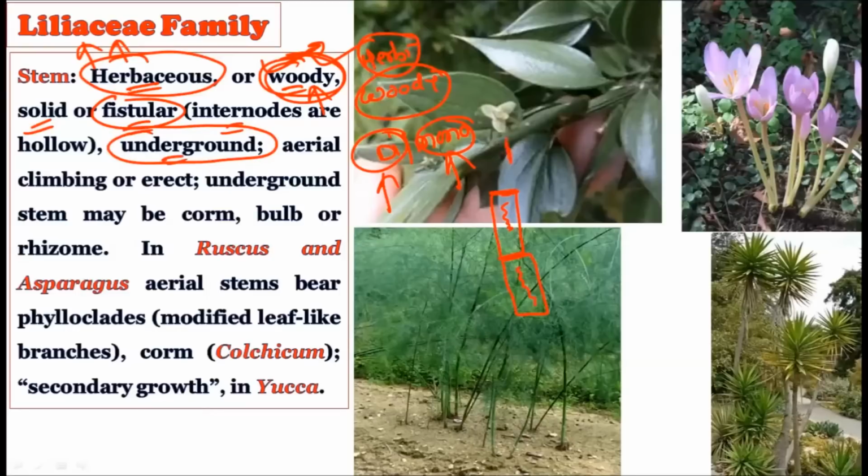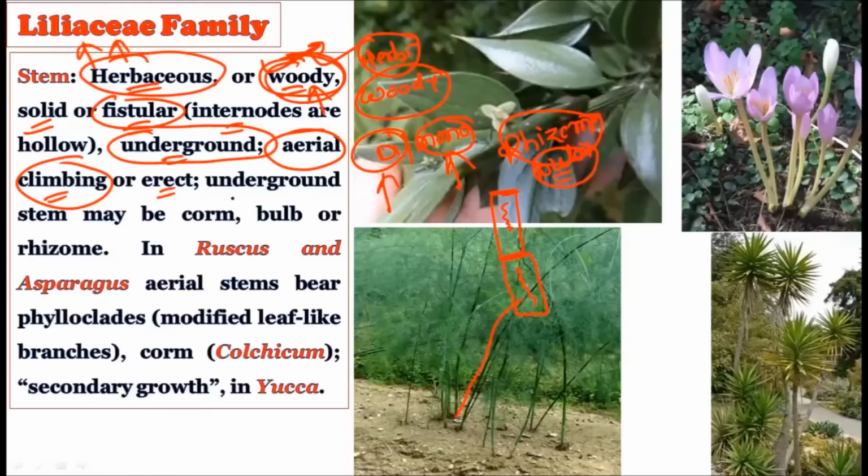Okay, as we have talked about, the underground stem forms the rhizome or the bulb. Underground stem is also there, and this particular stem will go deep into the ground. Although for the majority of members the stem is aerial, above the ground. Observe here, the aerial stem is there, and the stem can be climbing, because climbers are there, and it is erect in nature.